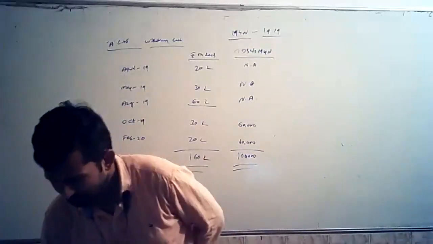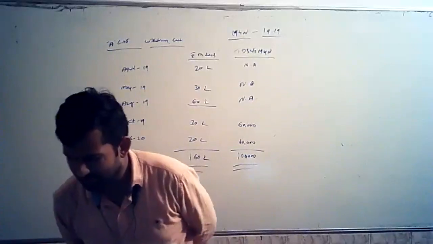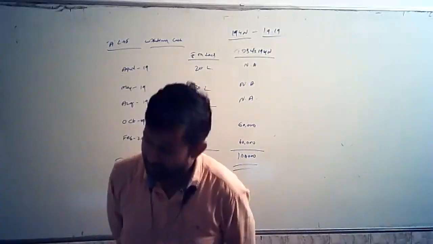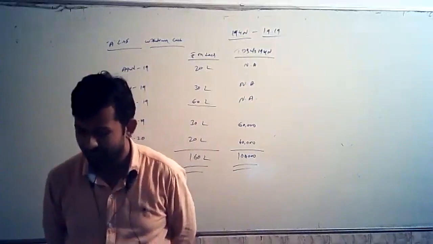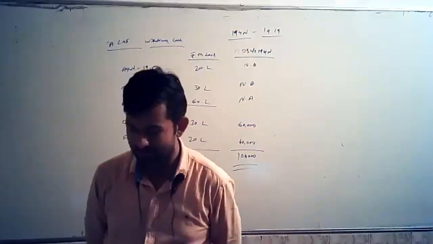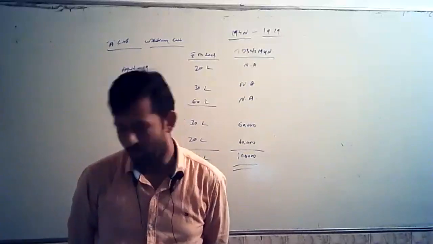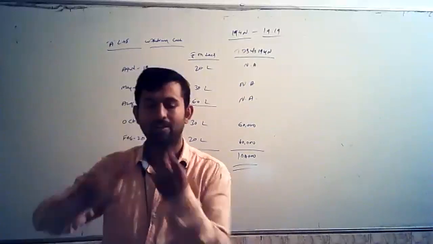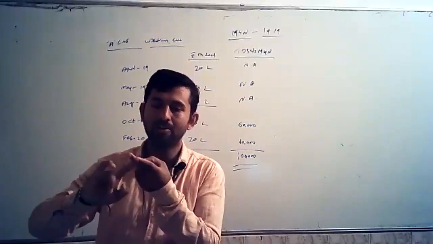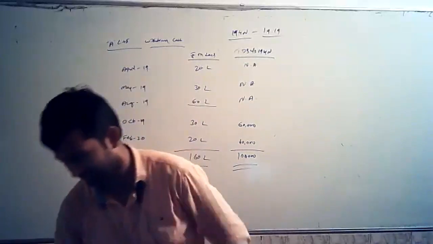Next. In case the assessee has not submitted the PAN, if the payee has not given a PAN to the payer, then we have already discussed what the implication is. The implication will be TDS will be deducted at the highest of the following rates. What is the highest of the following rates? The rate prescribed in the Income Tax Act or 20%, whichever is higher. Next.